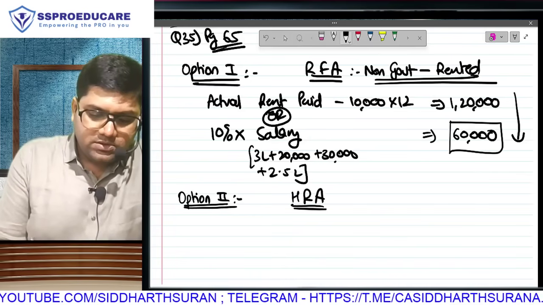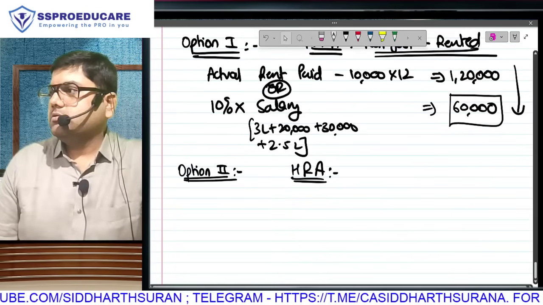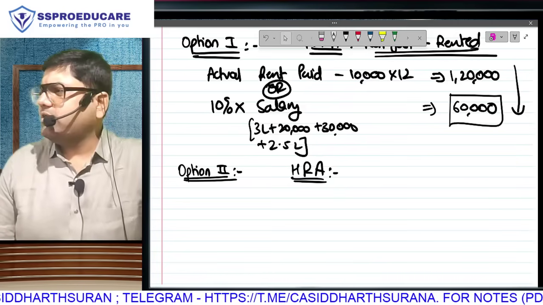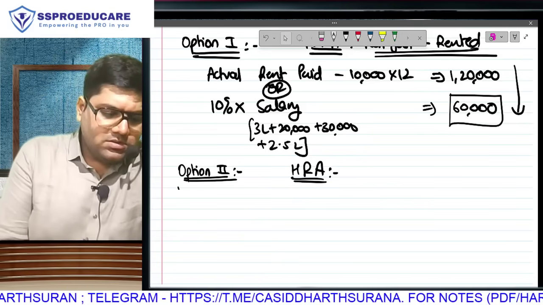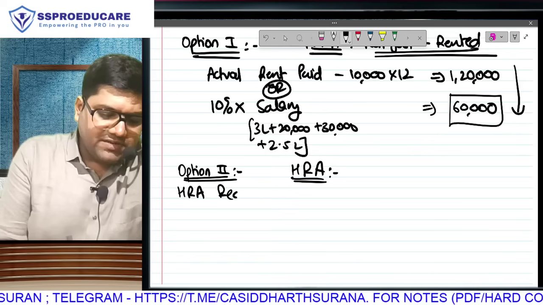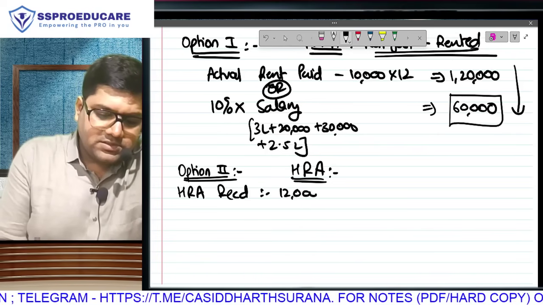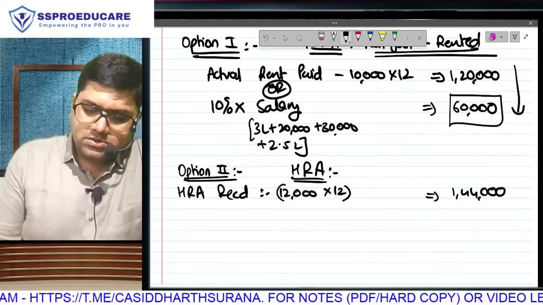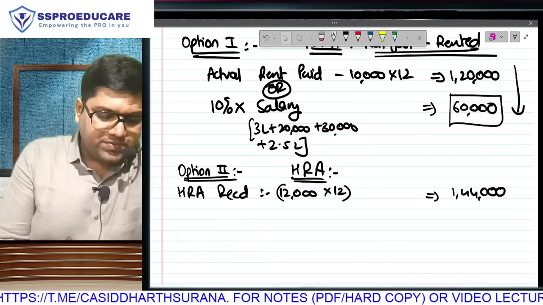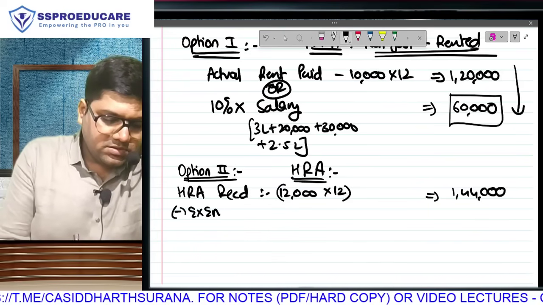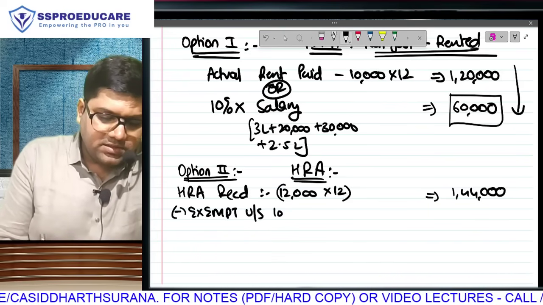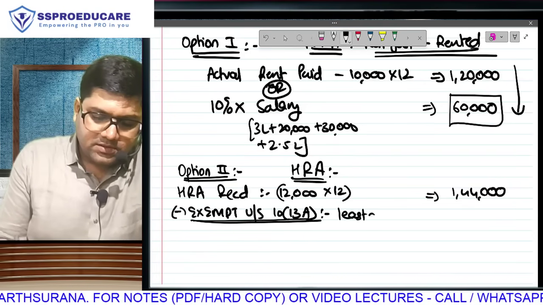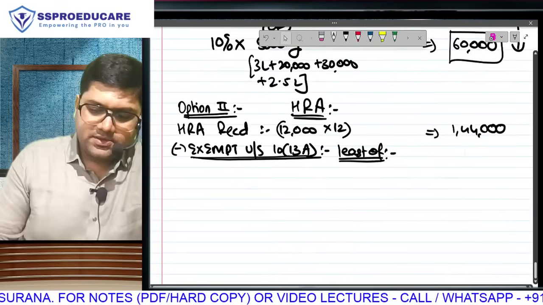Option 2, I go for HRA. In HRA, how do we find out the taxable amount? HRA received, which is given to us in the question. Employer is giving us 12,000. Correct? From this, there is going to be an amount which is exempt under section 10(13A), which will be the least of the following.